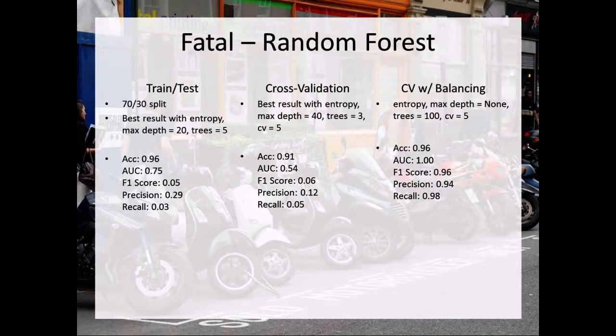So looking at random forest then, even lower scores here. F1 of 0.05 for train test and 0.06 for cross-validation, just a little bit better this time.